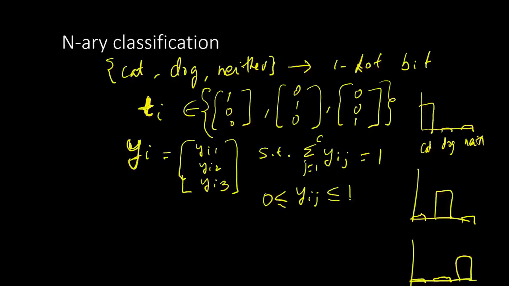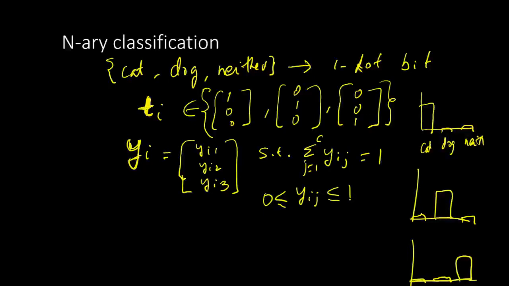Now we want to bring these two closer. So what we will do is try to minimize the cross entropy between these two terms. Now, where does this yi come from? It comes from a generalization of the sigmoid function, which is called the softmax function.